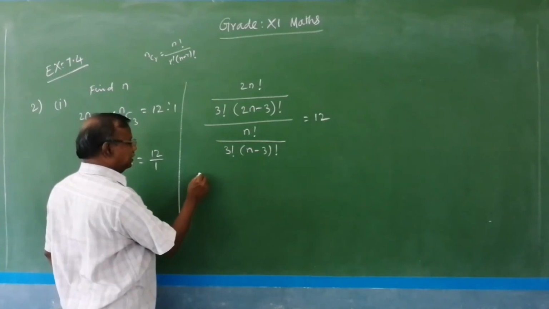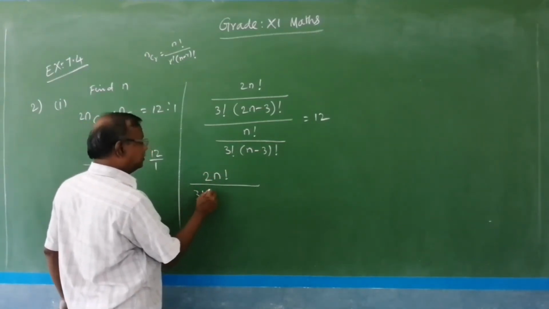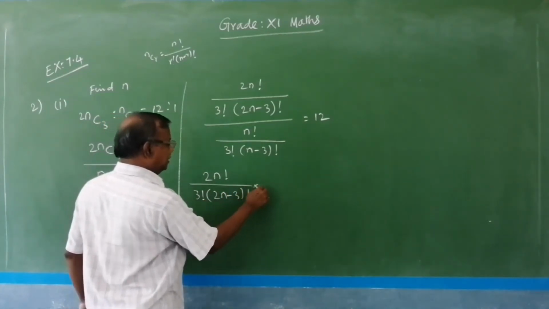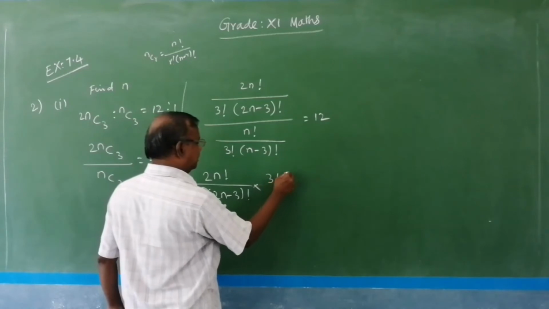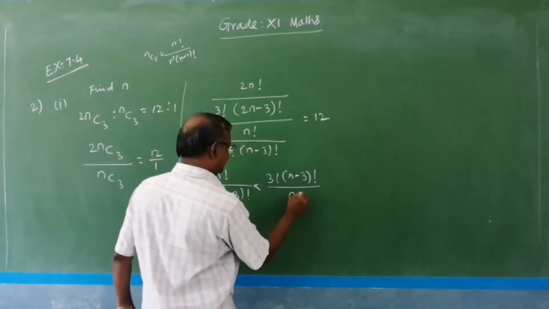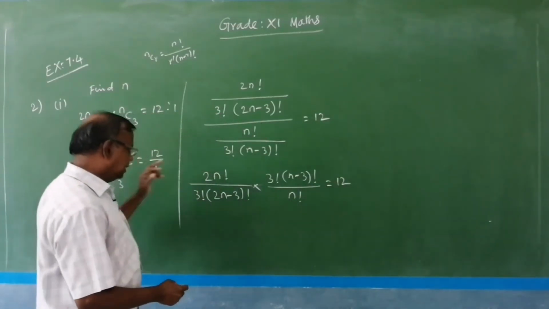So let us interchange this, that is (2n) factorial divided by 3 factorial into (2n minus 3) factorial, into reciprocally 3 factorial into (n minus 3) factorial divided by n factorial, equal to 12.